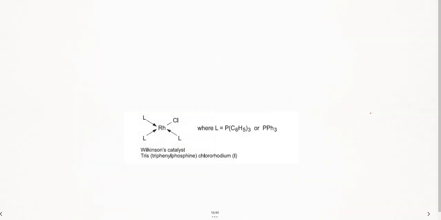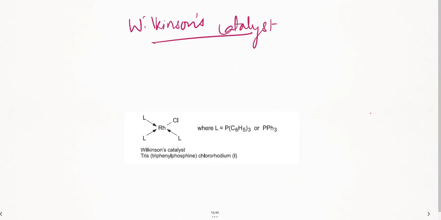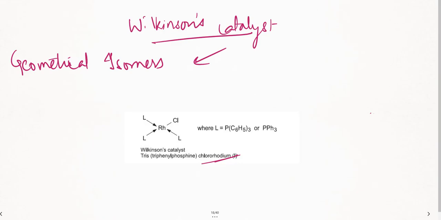Right, the next thing, let us come and see the next variety of catalyst. This is nothing but Wilkinson's catalyst. So let us write that. Where am I using this Wilkinson's catalyst? This is the Wilkinson's catalyst which is given here. That is triphenyl phosphine, and the compound is given here. The important thing is that first of all the requirement is you should have geometrical isomers. So you take the geometrical isomers. What are you going to do? You are going to do hydrogenation of these geometrical isomers. You're going to add hydrogen.